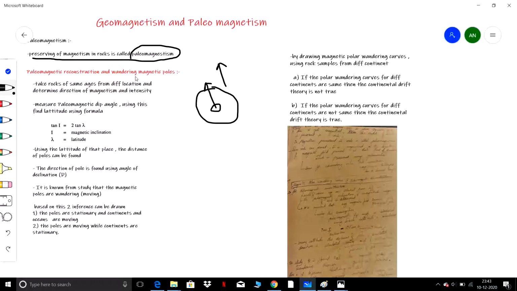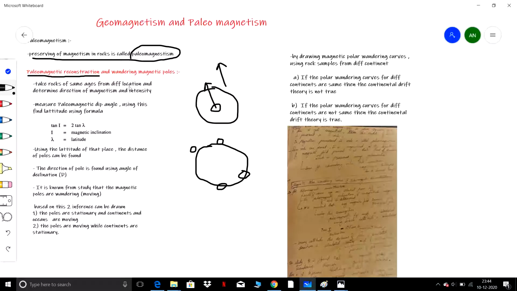Now we need to find out the magnetism, for which we'll consider the process of paleomagnetic reconstruction. We also know that the geomagnetic poles are wandering. Sometimes the north pole is here, sometimes it is here. So we need to find the position and why it is wandering, for which we'll do paleomagnetic reconstruction.